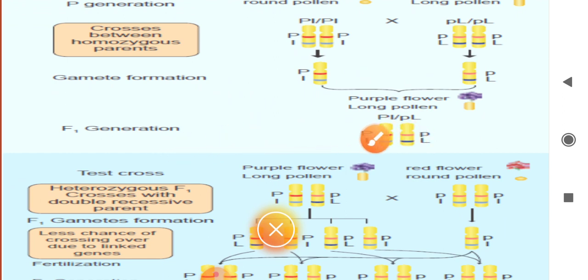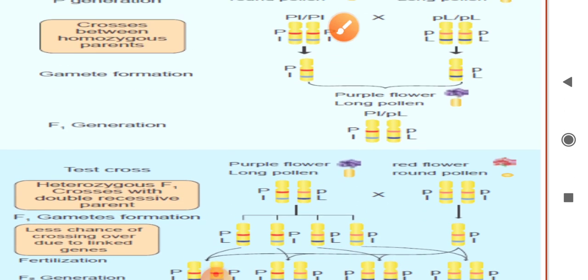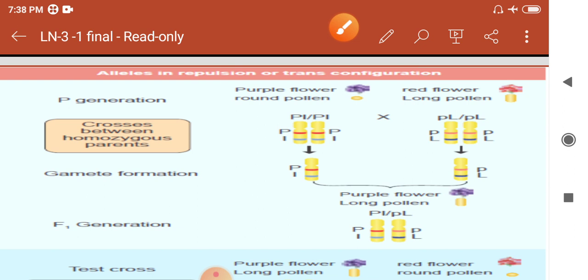On the test cross, that is, F1 generation is crossed with any one recessive character. At that time also it produces purple long, purple round, and red long and red round characters. Four characters are produced. Here what is repulsion? Repulsion means the dominant allele or recessive allele present in the different plants are inherited together. At the time the parental character also increased.